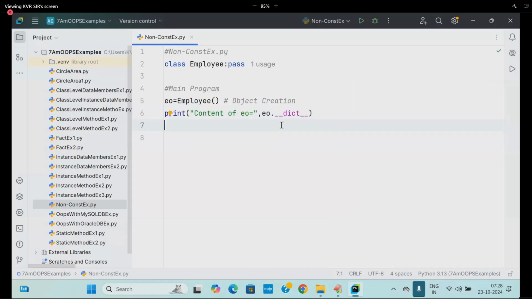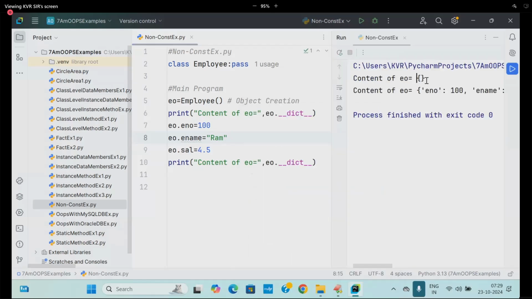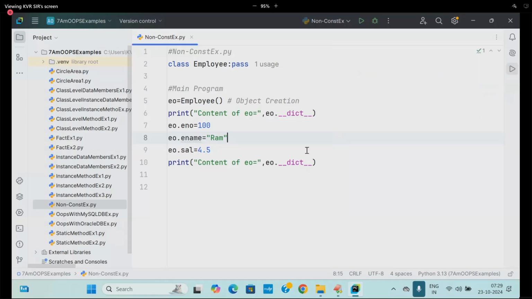To place the content, you are writing EO.eno is equal to 100, EO.ename is equal to long, and EO.sal is equal to 4.5. Then you print this data. You see that before it is empty, after that it is non-empty. How am I making it non-empty?